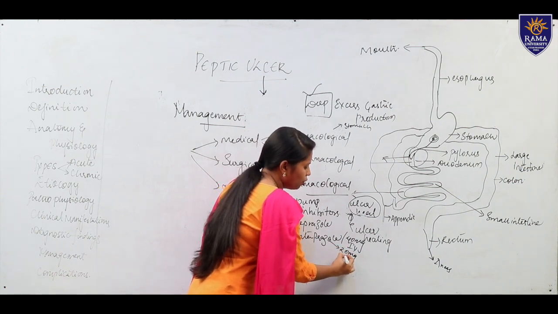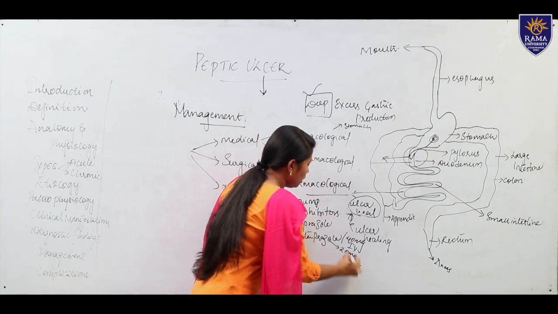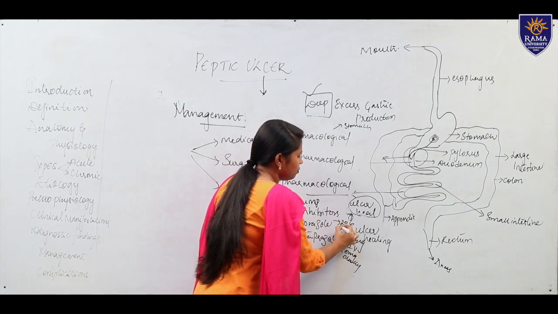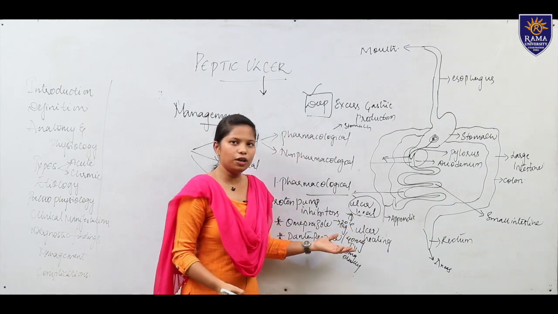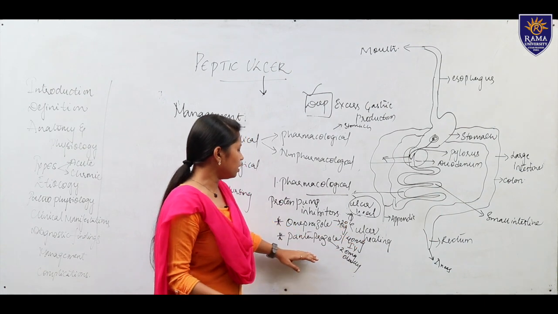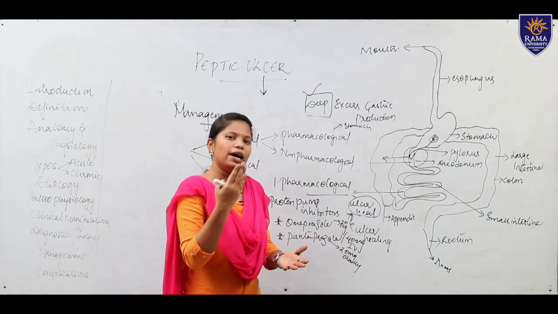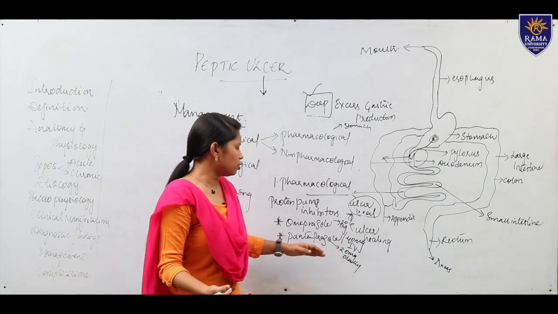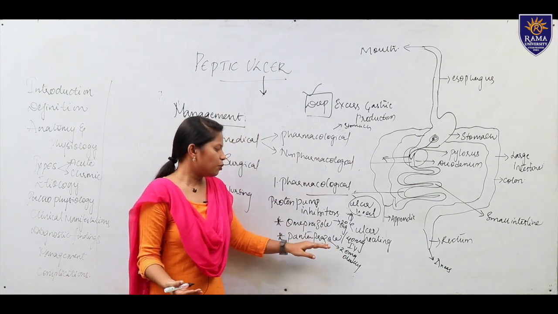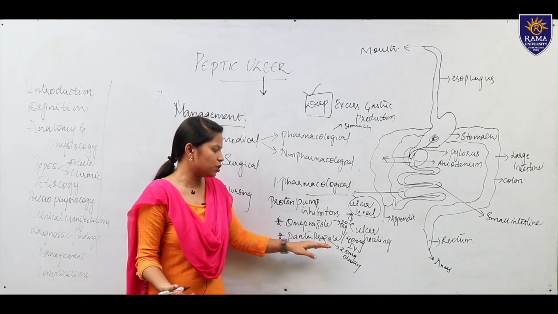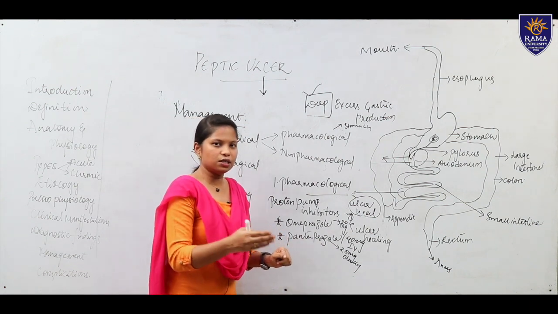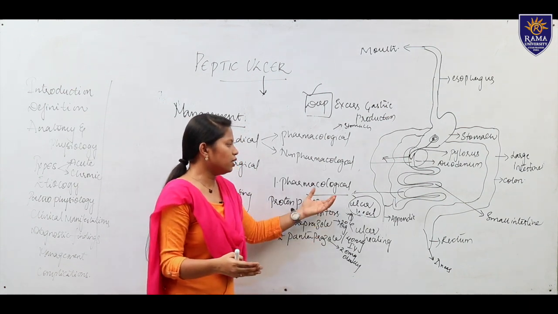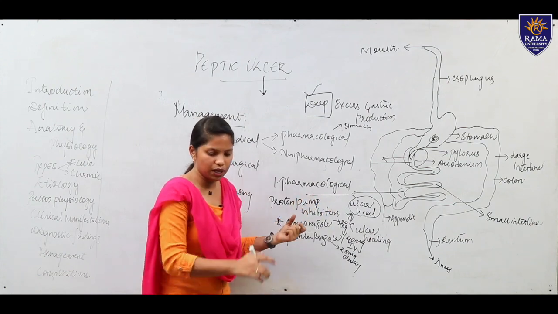Omeprazole also 20 mg can be given in order to reduce the ulcer. Like I told you, HCl and pepsin are a major cause here, acid production. So to reduce acid production, you are giving omeprazole or pantoprazole. These two drugs mainly concentrate on patients having peptic ulcer.